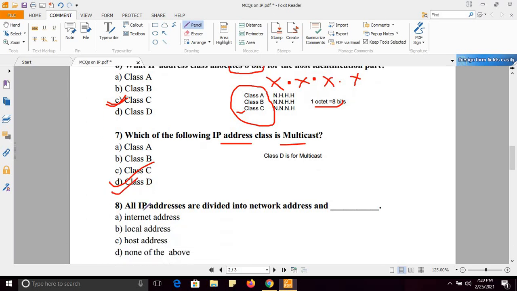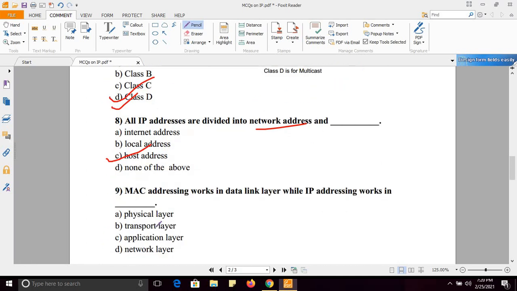Next, all IP addresses are divided into network address and host address. I have already explained this: the IP address is divided into 2 parts, network address and host address. So option C.